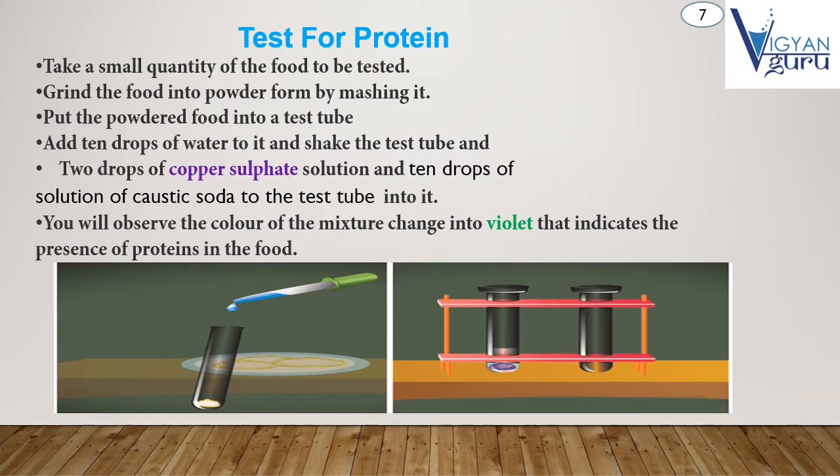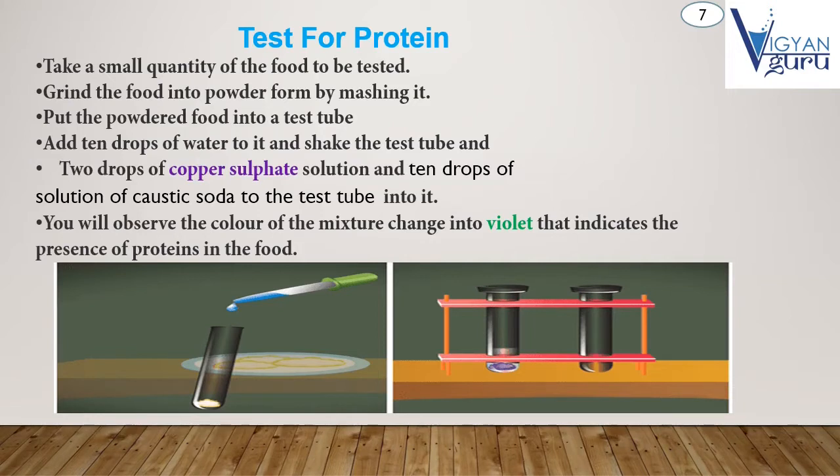First of all, we take a small quantity of the food to be tested. Take any food on a plate and grind it into powder form by mashing it, right? Take the powdered food in a test tube. In the test tube, add 10 drops of water to it and shake the test tube.